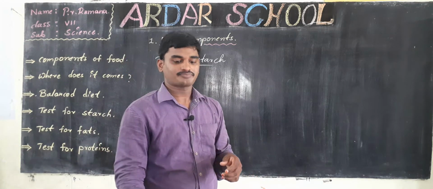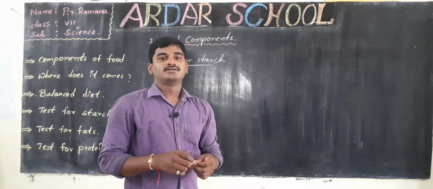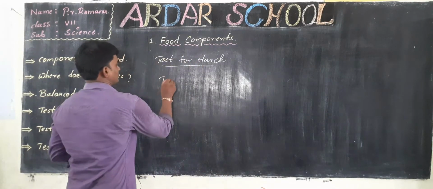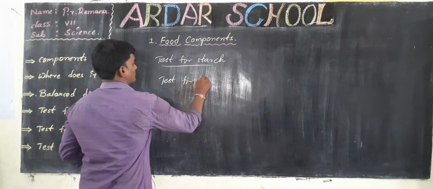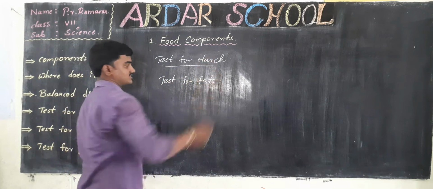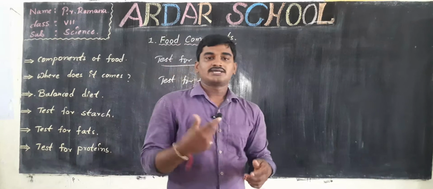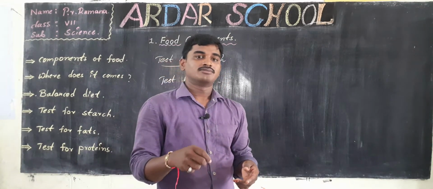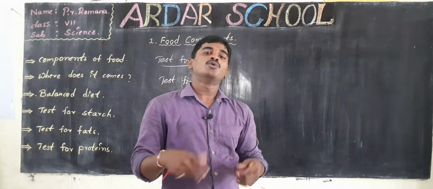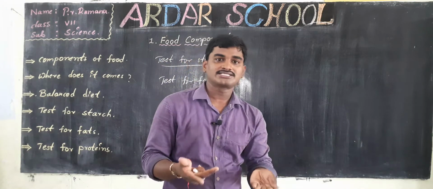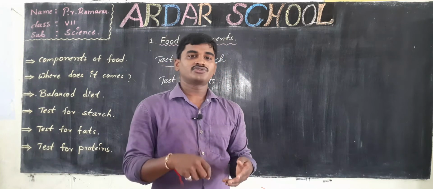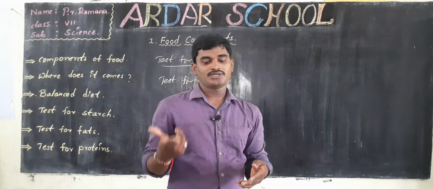Okay children. Now test for fats. Some foods like oil grains and some oily foods contain more fats. How can you test if a food contains fats or not? We can also conduct this by a simple experiment.